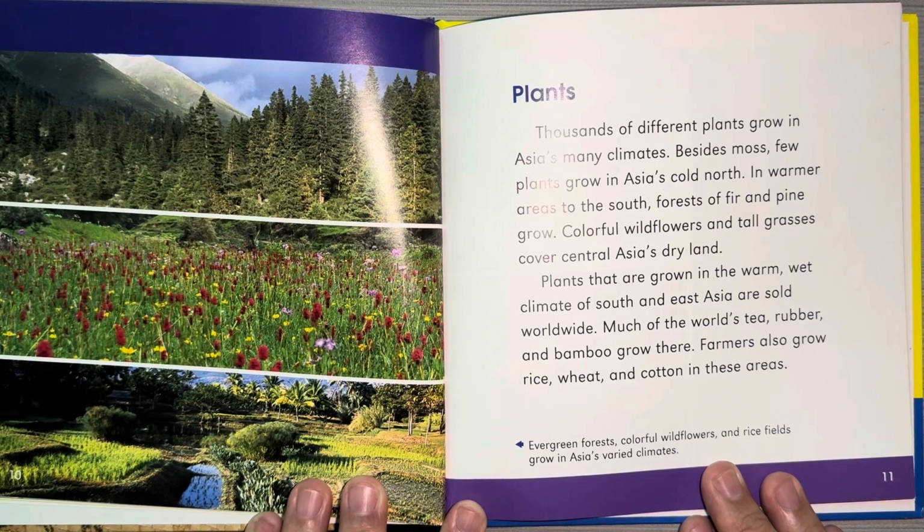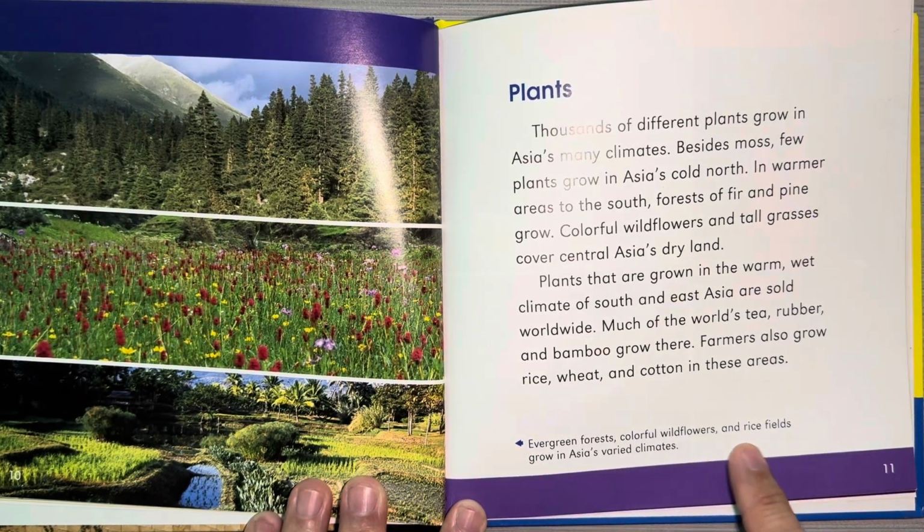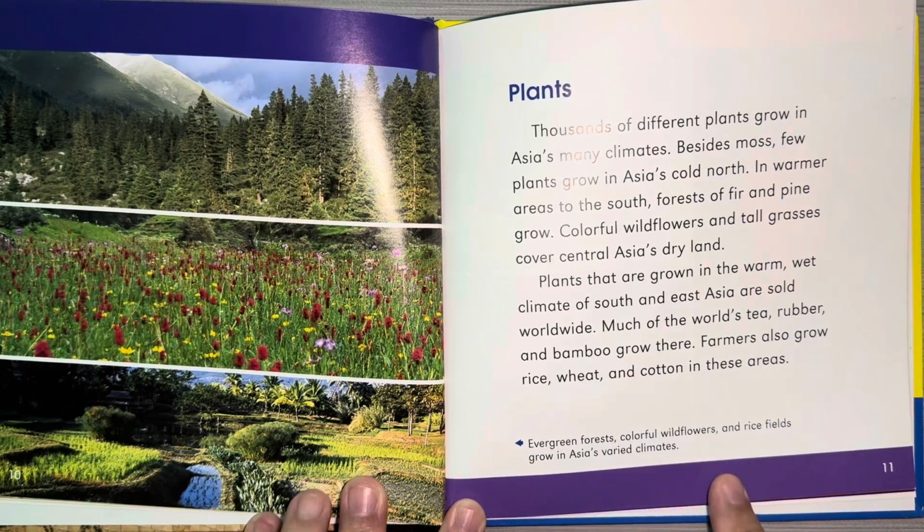Much of the world's tea, rubber, and bamboo grow there. Farmers also grow rice, wheat, and cotton in these areas. Evergreen forests, colorful wildflowers, and rice fields grow in Asia's varied climates.